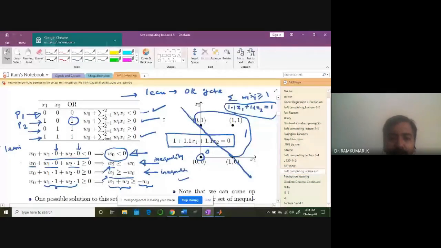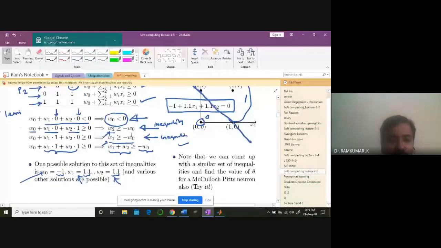I hope you can recall this example. These are all the conditions we need to satisfy in order to meet this requirement. For pattern 1, for both the inputs 0, 0, I want 0. So for that, this entire summation should be less than 0. A linear combination of weights with inputs plus bias should be less than 0. For the second pattern we have another condition, for the third pattern another condition. We have 4 patterns, we have 4 conditions, and we have seen that it is feasible. All the 4 inequalities can be met, and thereby we can find out a line like this.